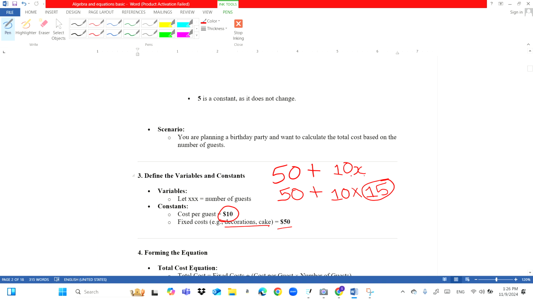Now guys, you need to understand, if there is no sign here, that means it indicates multiplication. As I use 10 multiply 15, if there is no sign, there is multiplication. So there you go, 15 multiply 10 is 150 plus 50 is 200. So you need to have a budget of 200. So now I have given you an example of how algebra is used in real life. The most basic example,